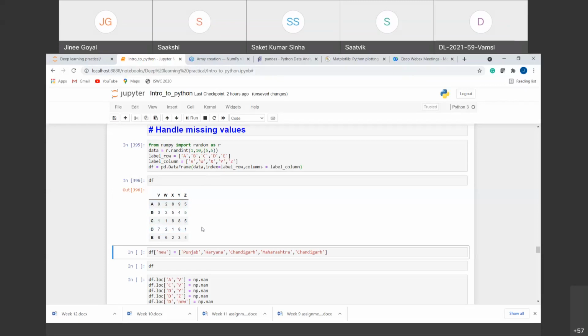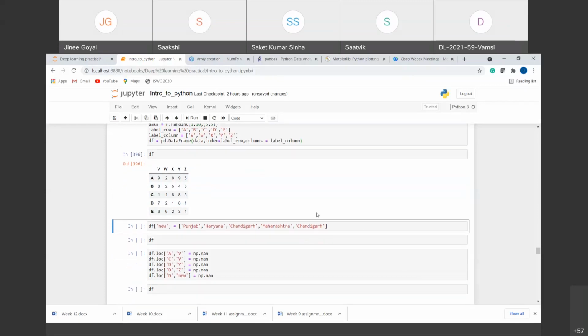Now suppose we also add a string type column to it so that we can have a variety of columns in it. For that, I have added a new column in the similar way I told you before. df new is equal to the values that I want to add here. Suppose I am adding some states, names of the states.